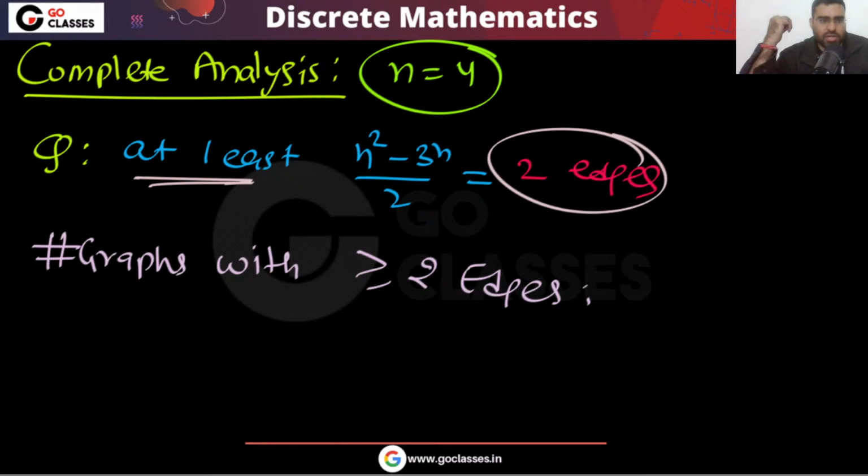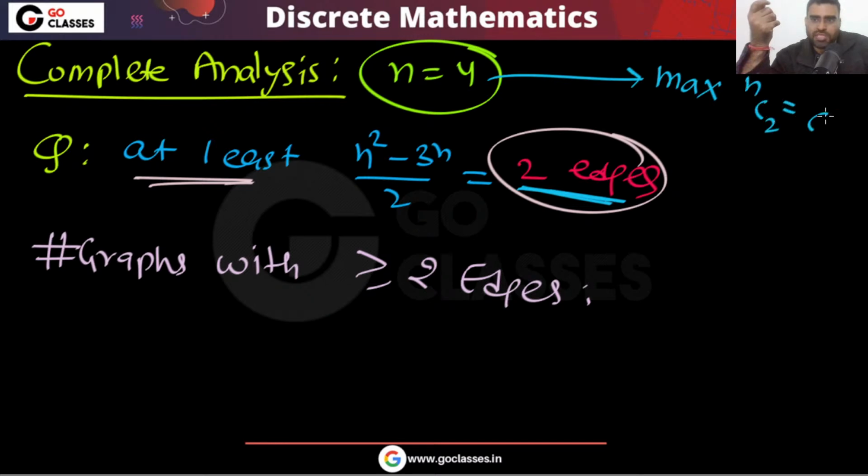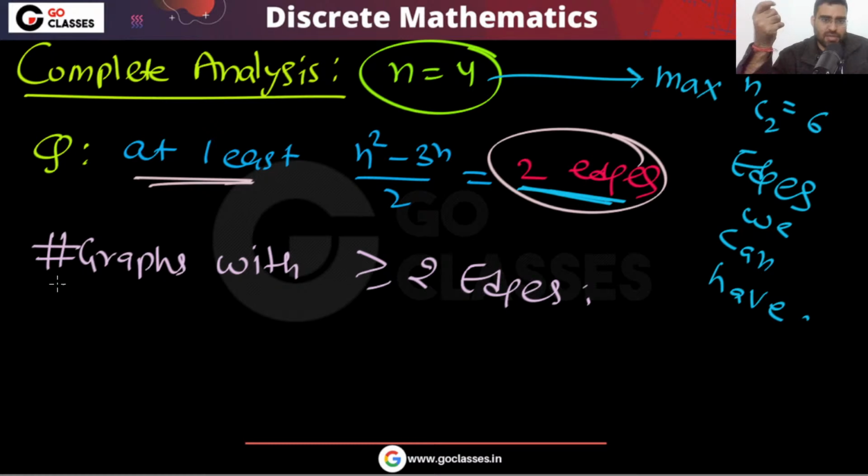So you are going to get a series, maybe 2 edges or 3 edges or 4 edges or 5 edges. Maximum how many edges can you have? If n equal to 4, then maximum 6 edges, right? Maximum nC2, which is 6 edges. Maximum these many edges we can have.